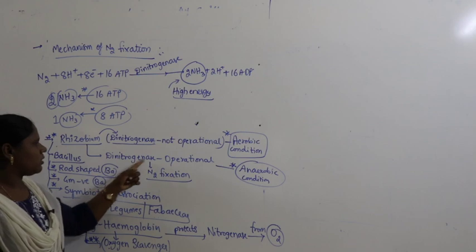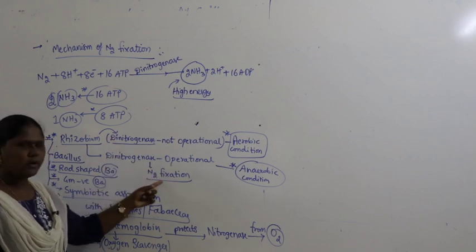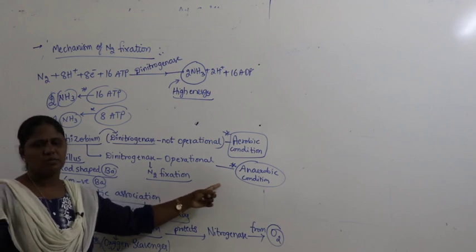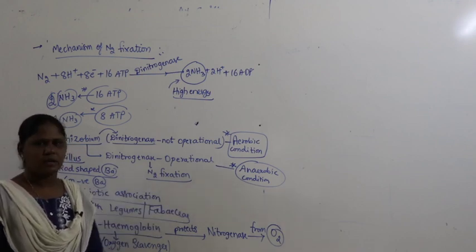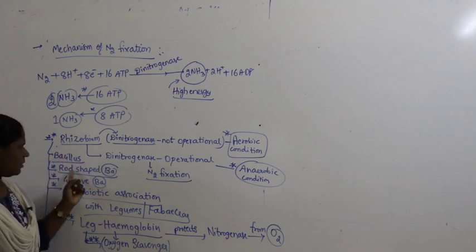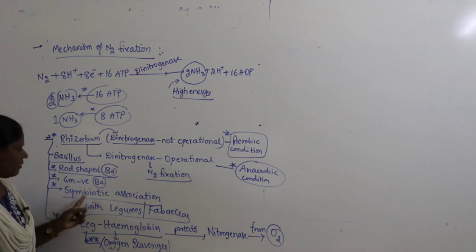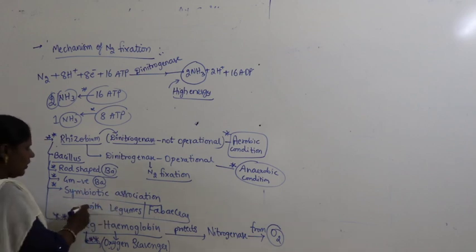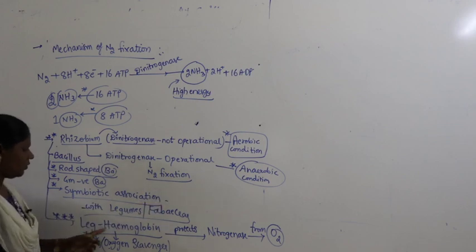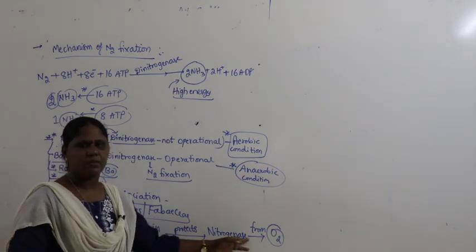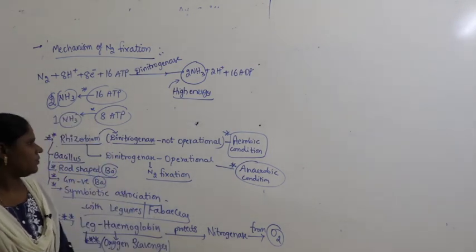When dinitrogenase is operational and involved in nitrogen fixation within the rhizobium, then it adapts itself to anaerobic conditions. Rhizobium is a bacillus, a rod shaped bacteria. Moreover, it's a gram negative bacteria. We are very familiar that it shows symbiotic association with legumes and Fabaceae, and leg hemoglobin is the oxygen scavenger which protects nitrogenase from the impact of oxygen.